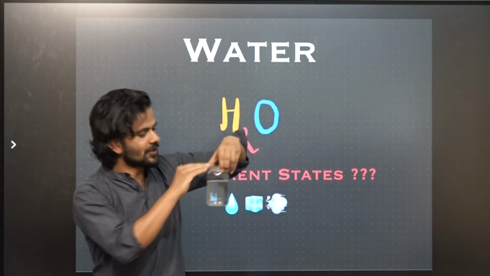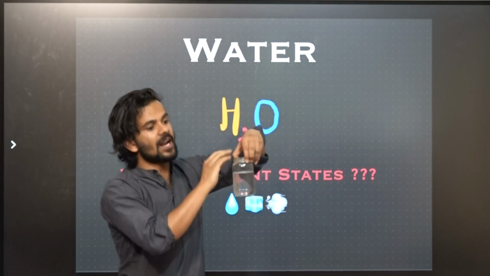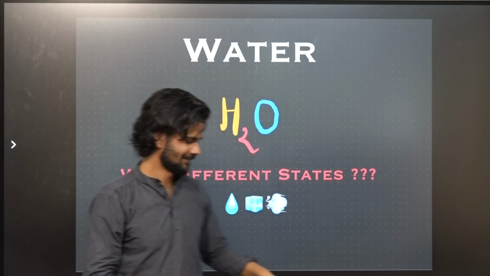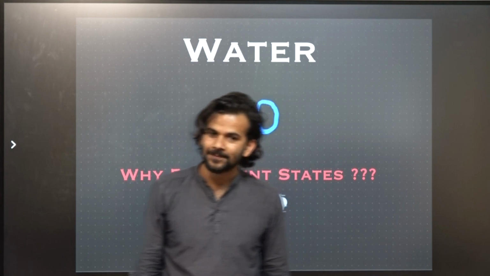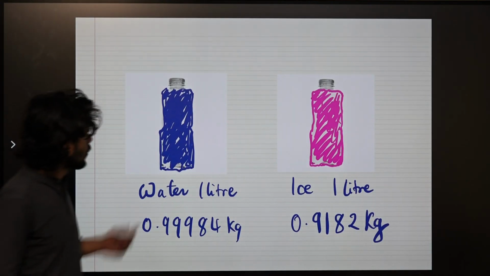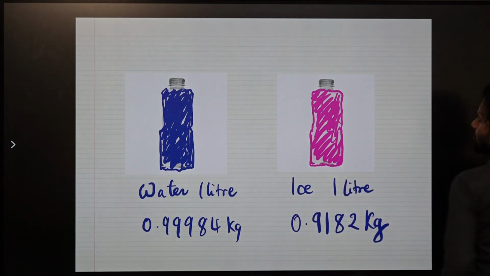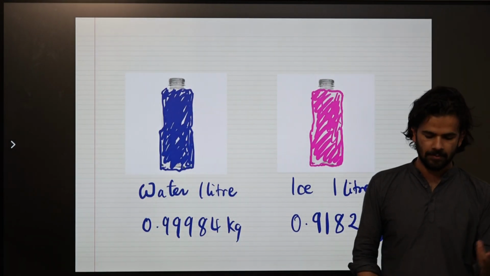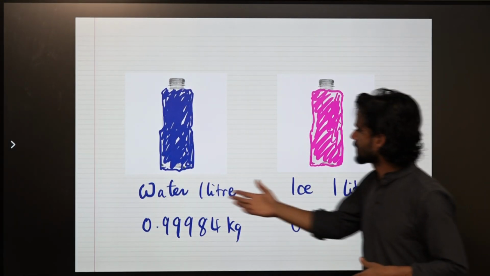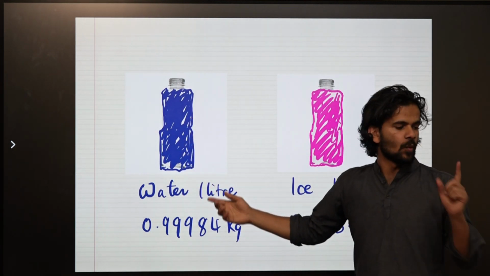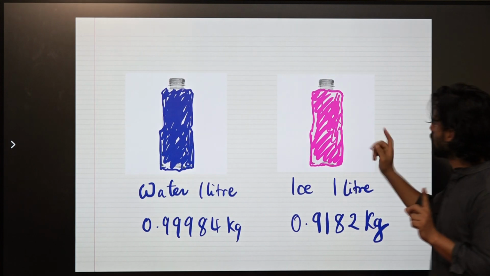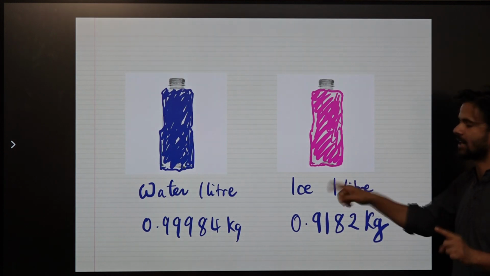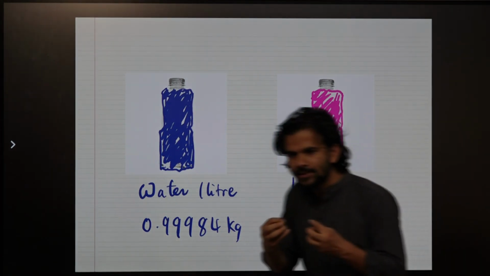Next day, do you think it's going to go down? The ice is going to be a little less, or the ice is going to be a little more? Little less. Yes. No. It's going to be a little more. Okay. So, look at this. You take a mug or a jug or a glass that is filled with water, contains 1 liter of water, and then you also take another 1 liter vessel which contains 1 liter of ice. The volume is the same.